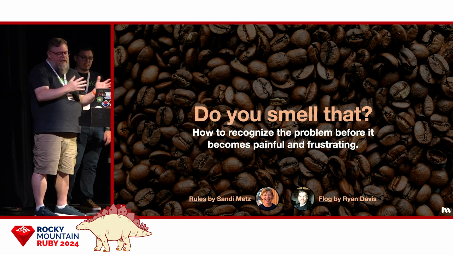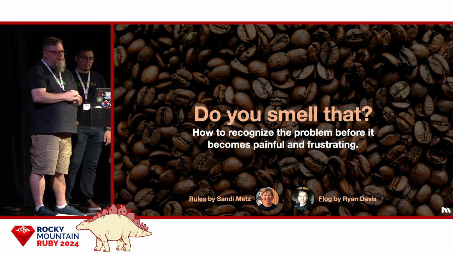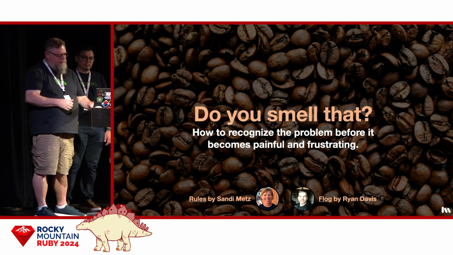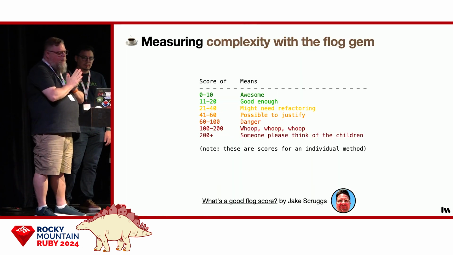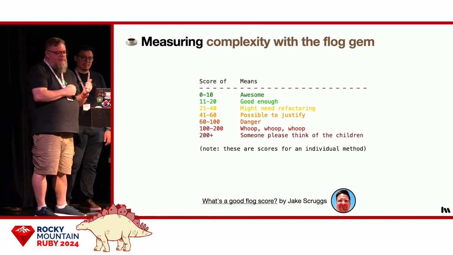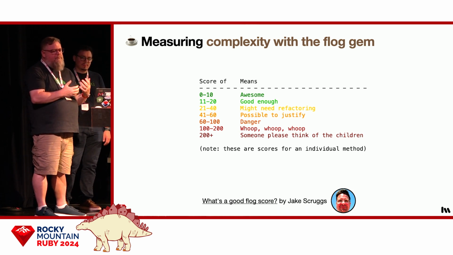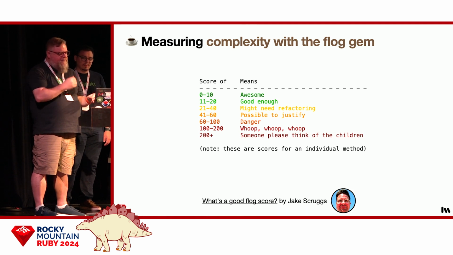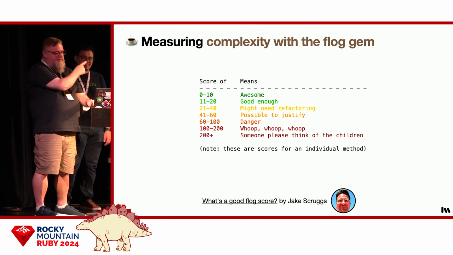And it calculates those scores for every method in the application. So we end up with this long list of scores. But how do we know a good score from a bad score? So way back in 2008, a guy named Jake Scruggs, who happened to write the metric_fu gem, wrote down these numbers for the Flog score of a single method. Now, over the years, we've used these numbers as our guide, and they're actually really effective at helping drive our code towards simplicity. So how does our little coffee machine fare? These are his ranges, not mine.